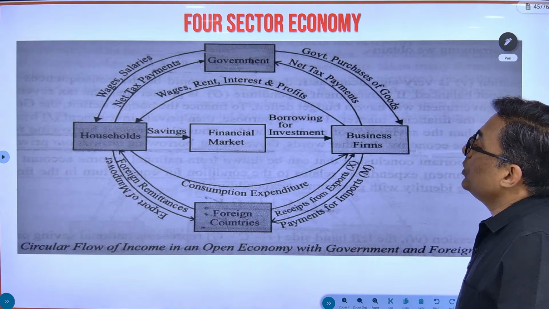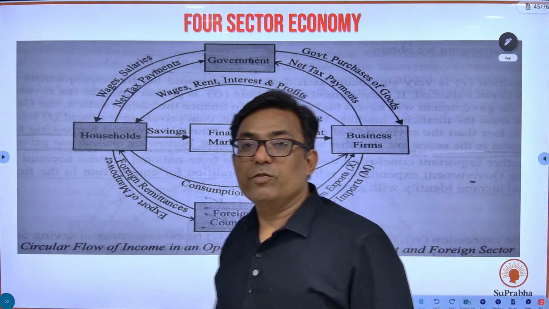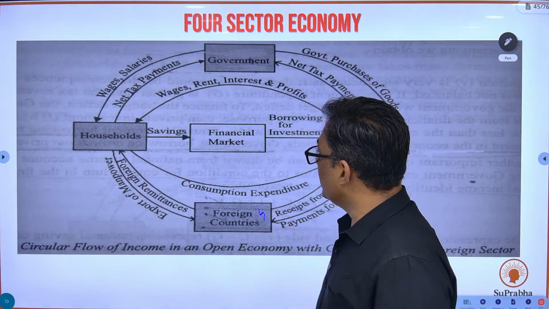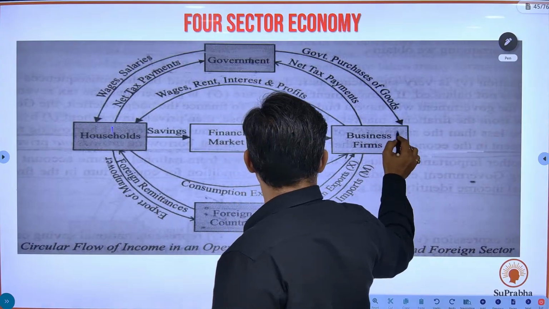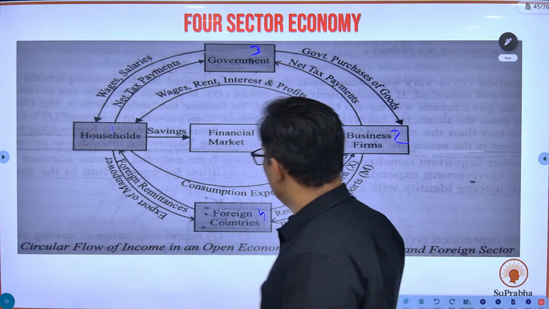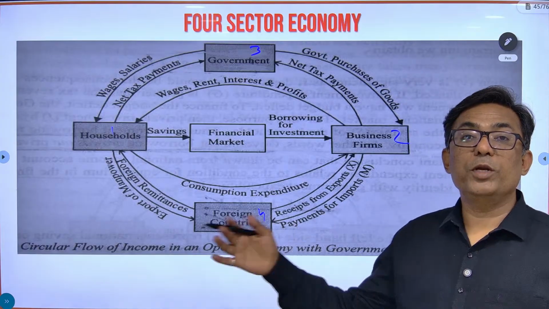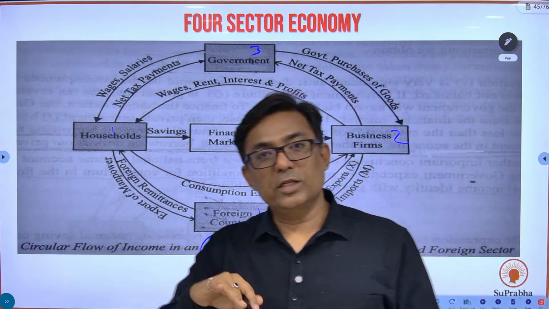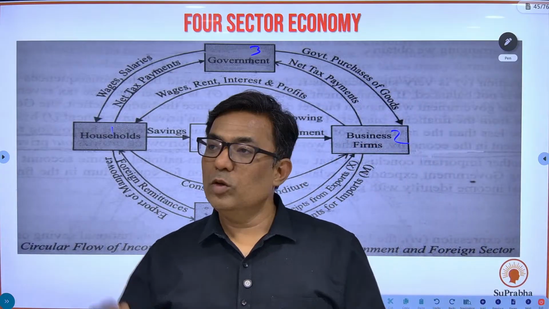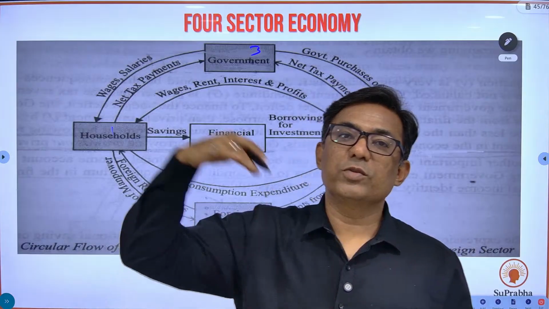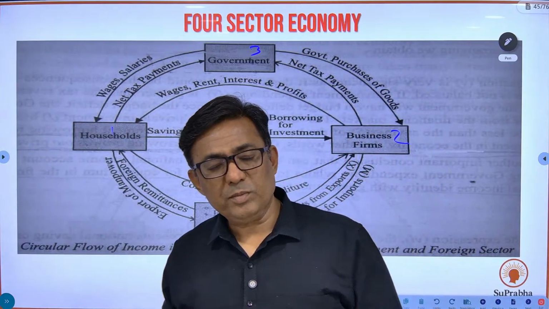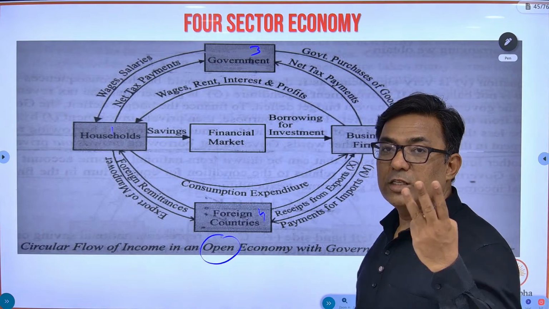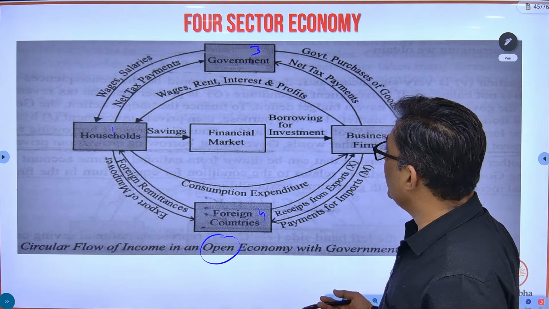Now let's move to the four-sector economy. What is the fourth sector? The fourth sector is the foreign countries, the rest of the world. So this is the first, the second, the third, and the fourth sector. Now this is known as an open economy. Why open economy? Things can come in from outside, and things can also go out from inside. So goods and services can flow into the country, and goods and services can also flow outside the country. Till the three-sector economy, we had a closed economy. This is an open economy.